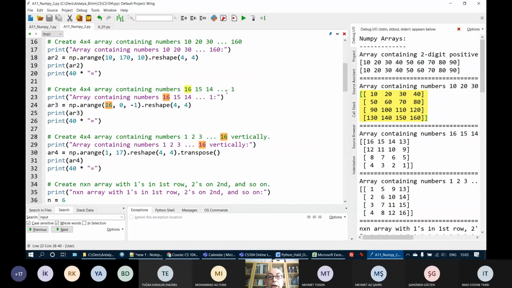So I start with 16, every time add -1, in other words subtract 1, and go until 0. Since the second parameter is exclusive, I have to put 0 here. If I put 1 here, it will go from 16 to 2, because 1 will be exclusive. Therefore, I put 0 here. Okay. And again, reshape 4x4. So here I have my output.